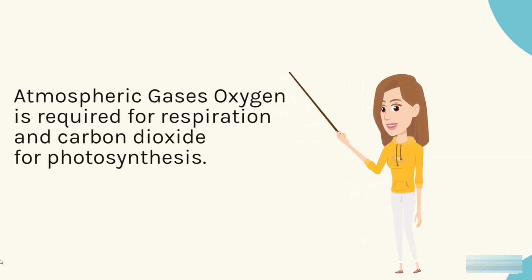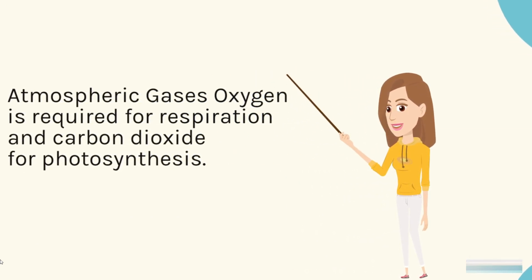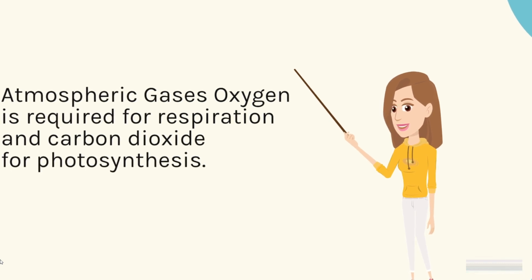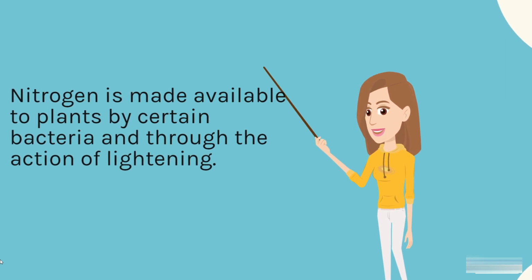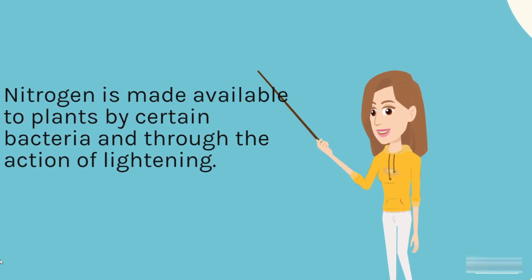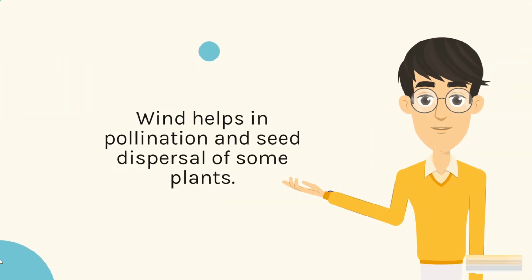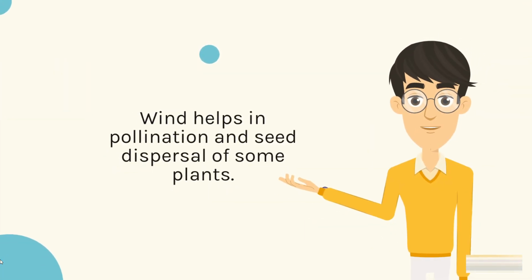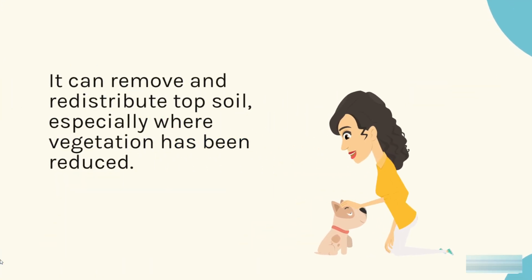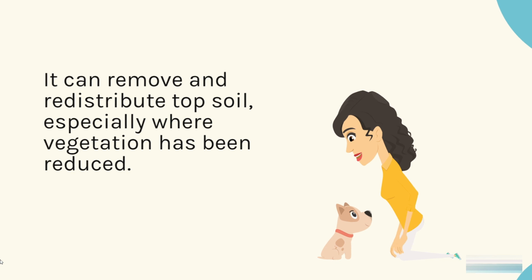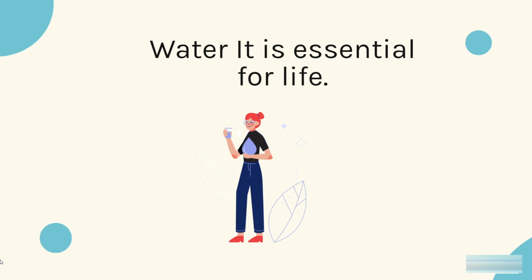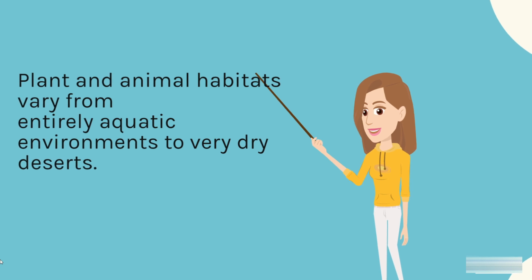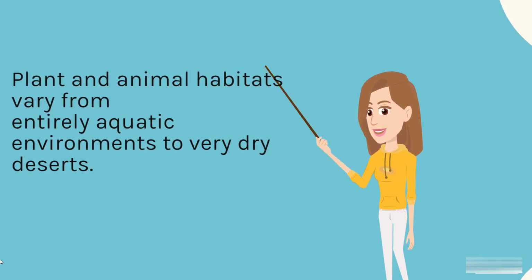Atmospheric gases. Oxygen is required for respiration and carbon dioxide for photosynthesis. Nitrogen is made available to plants by certain bacteria and through the action of lightning. Wind helps in pollination and seed dispersal of some plants. It can remove and redistribute topsoil, especially where vegetation has been reduced. Water: it is essential for life. Plant and animal habitats vary from entirely aquatic environments to very dry deserts.